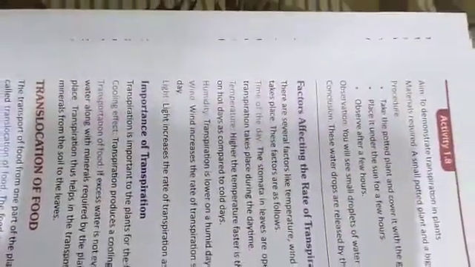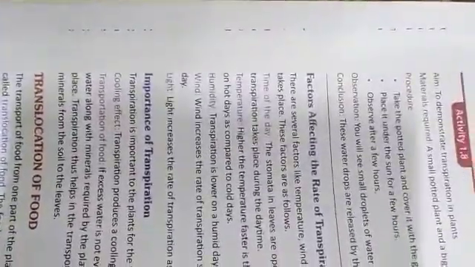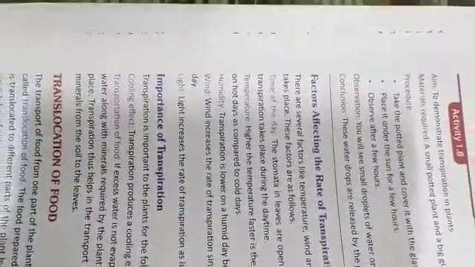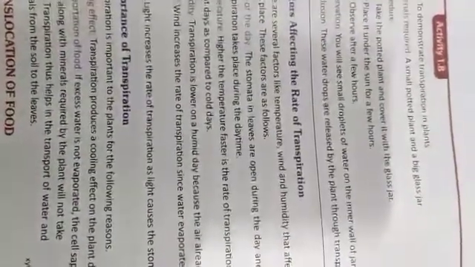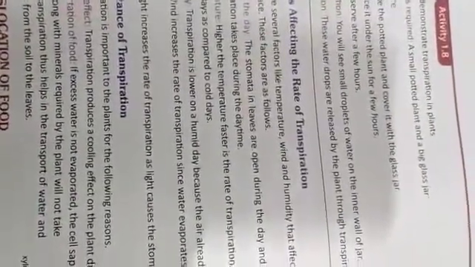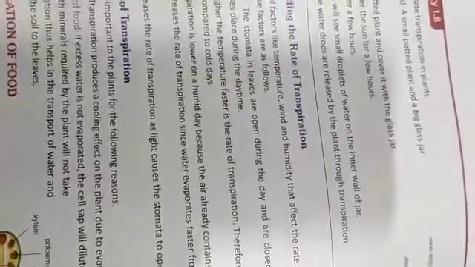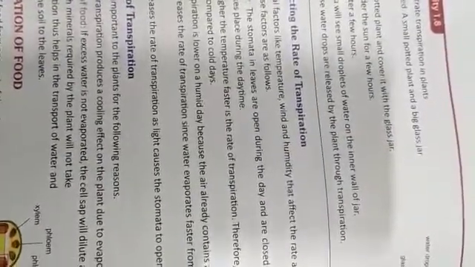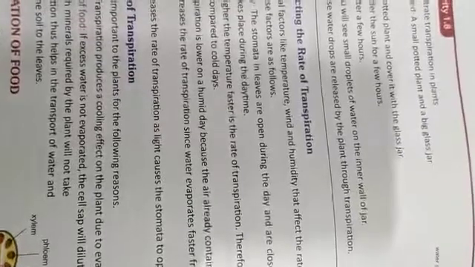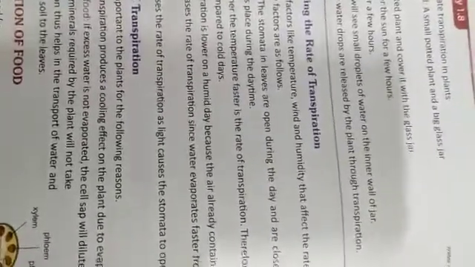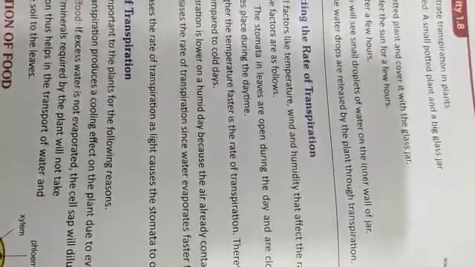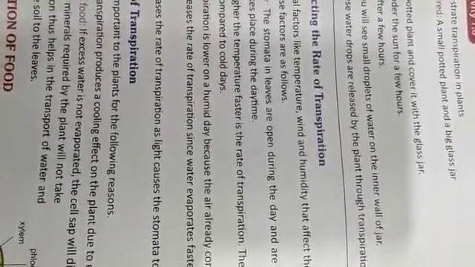It depends on humidity. Transpiration is low on a humid day as the air contains a lot of moisture. Wind increases the rate of transpiration as the water evaporates faster from the leaves. Light also increases the rate of transpiration as light causes the stomata to open.